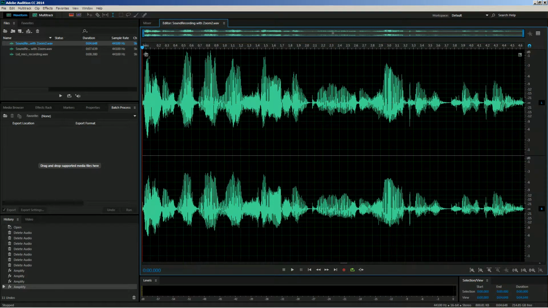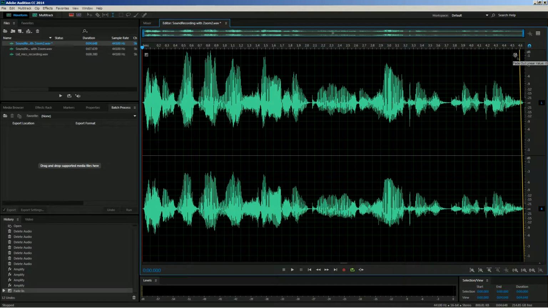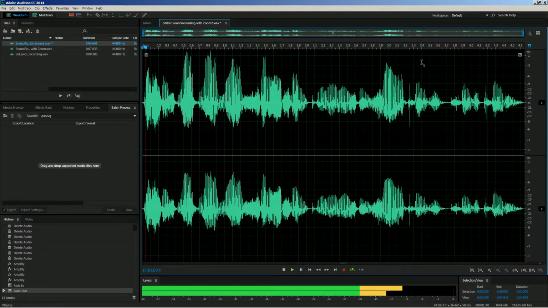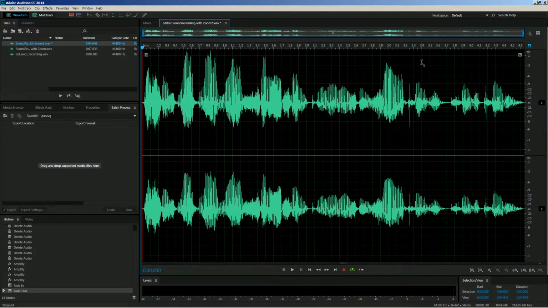So in Adobe Audition, which is what I'm using, I can go right up in the corner here and do a fade in there, just a gentle one. Everything needs to be done gently. This is what my voice sounds like when I use my Zoom recorder for recording. So now it doesn't start and stop very abruptly.